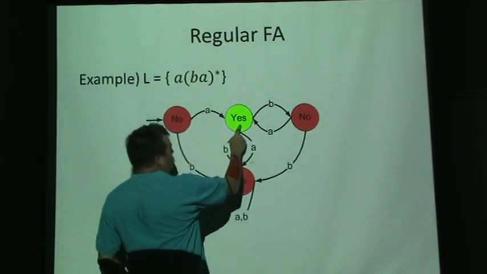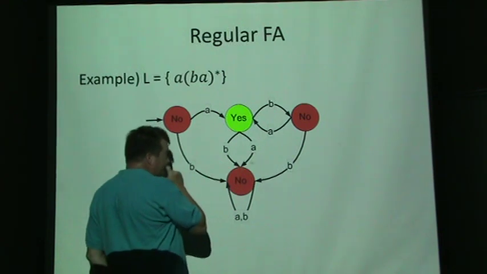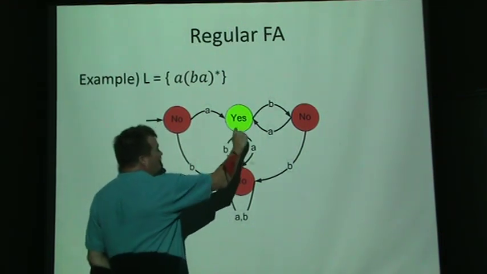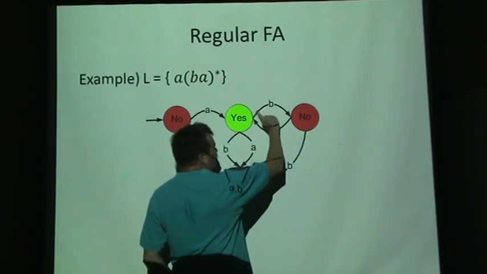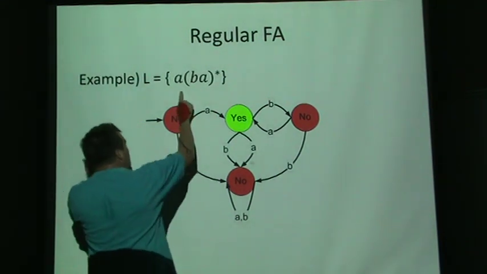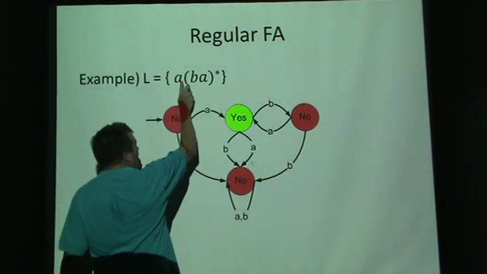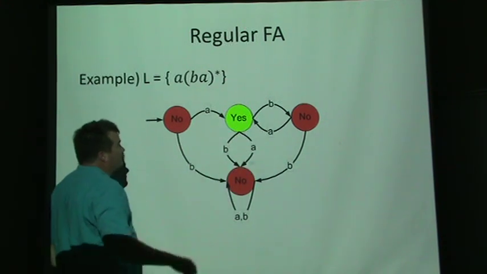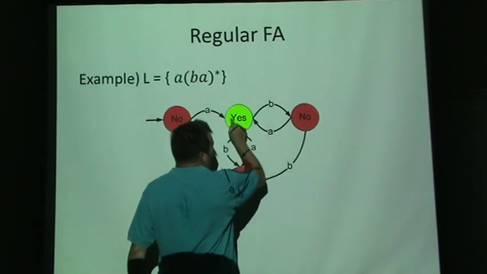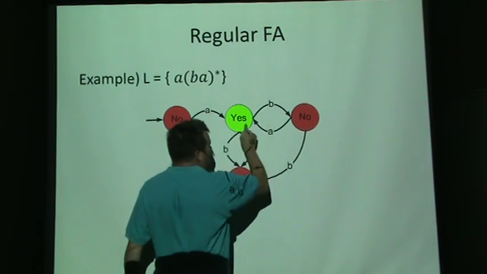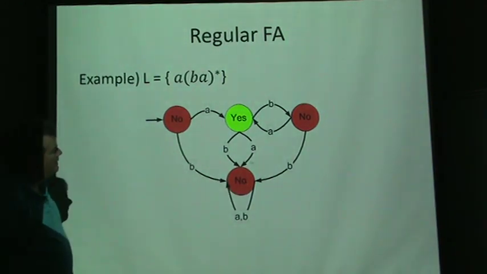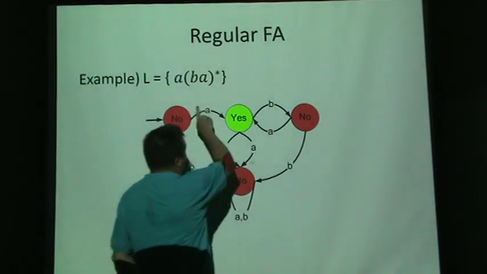But if we read an A, we go to a state that says, okay, this is an acceptable word. Now, if we read a B after it, we go to a state that says it's no good. But if we read a B followed by an A, then we're back to being good again, right? Because this is the language where we have an A, and then you can have an infinite series of B's followed by A's. So we can read an A, then B, A, B, A, B, A. Do this forever. If we do anything other than that, we slide into this state and stay here. So this is a finite automata for that language.